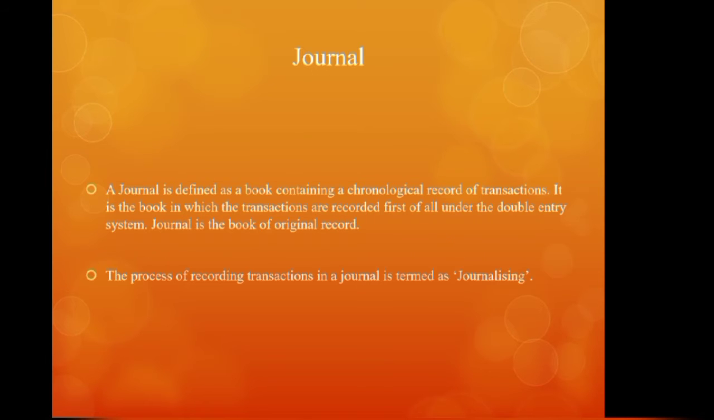So we come to the meaning of journal. A journal is defined as a book containing a chronological record of transactions. Chronological means as and when the transactions take place, they are recorded in the journal in that sequence only. It is a book in which the transactions are recorded first of all under the double entry system, and journal is also called the book of original record. And when we record the transactions in the journal, that process is called journalizing.